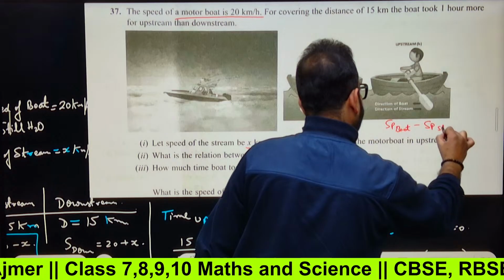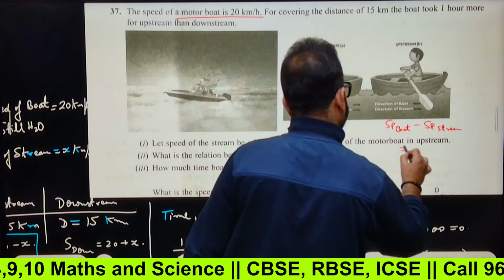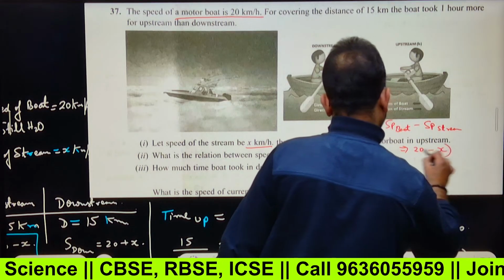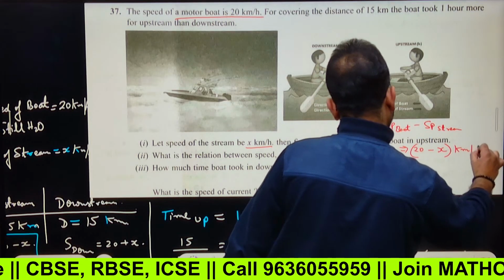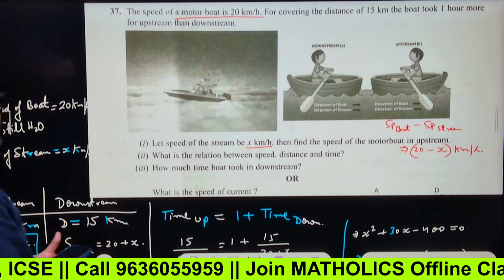What is speed of boat? Speed of boat is 20, and minus x kilometers per hour, right? So this is speed of motorboat in upstream, that is 20 minus x.